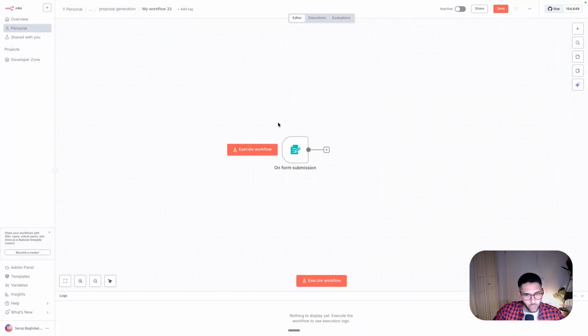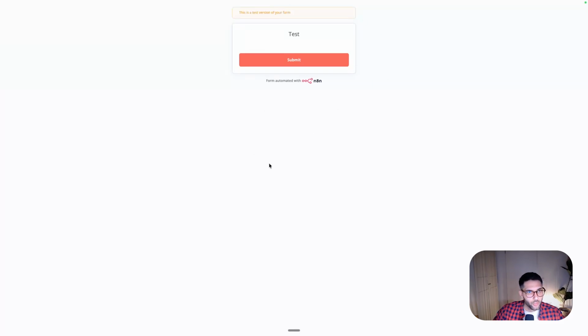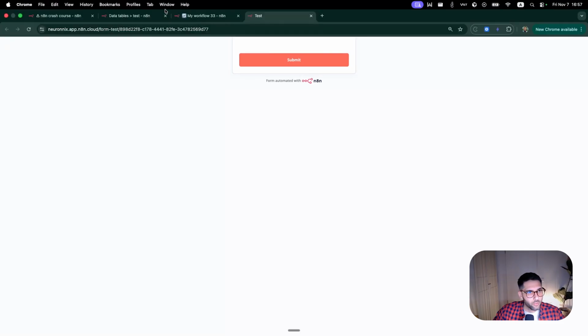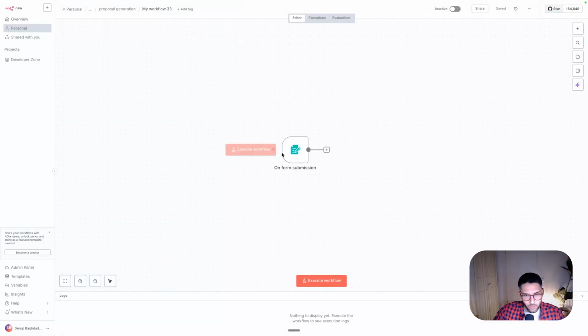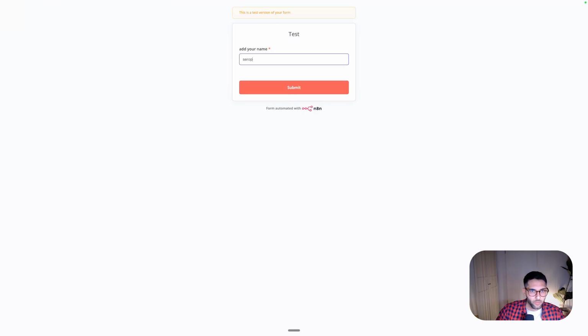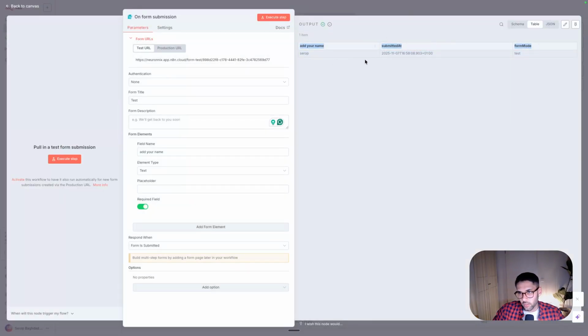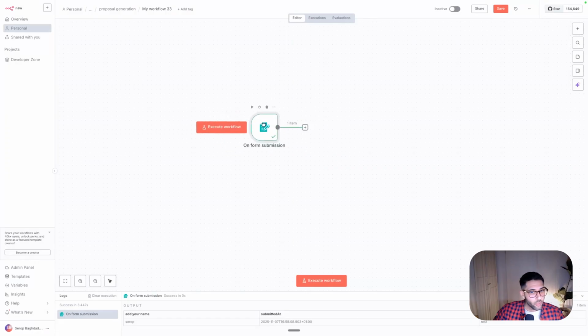So this is how it looks. If you execute it, it will take you to an actual UI where you can add some input criteria, like the users can say something. Wait, let me show you. So for example, here we add your name, and then here syrup, and then submit, and then we have a form. So here, basically, if you're familiar with Airtable and all these kinds of form builders, you can build your own with n8n.